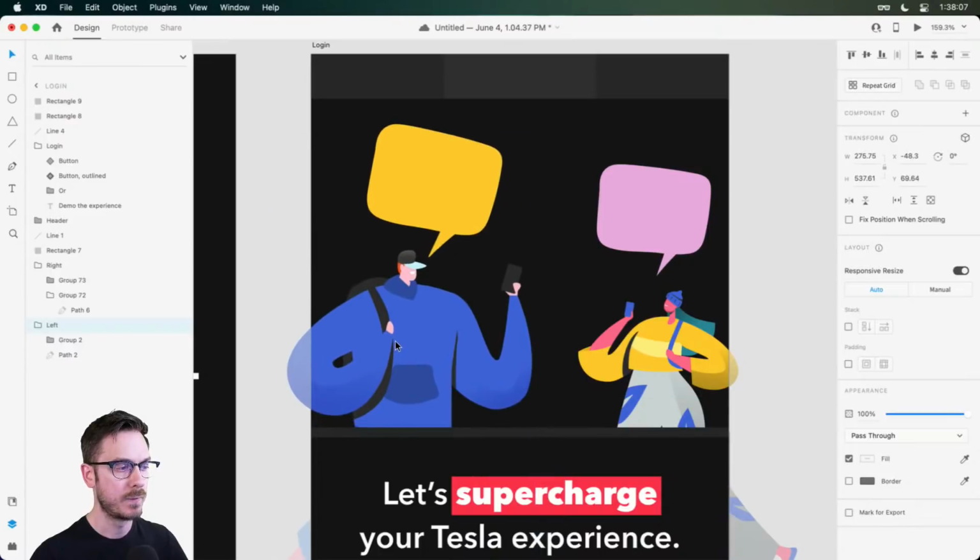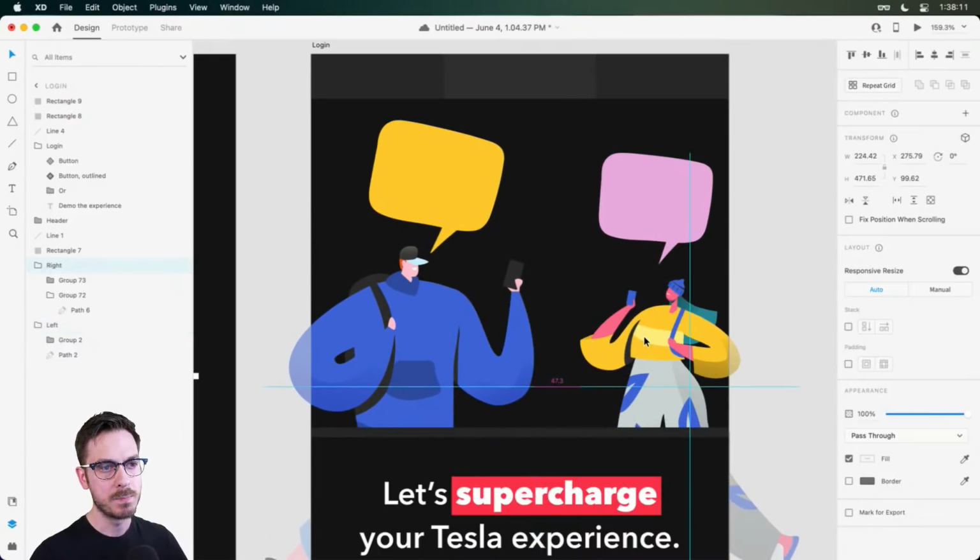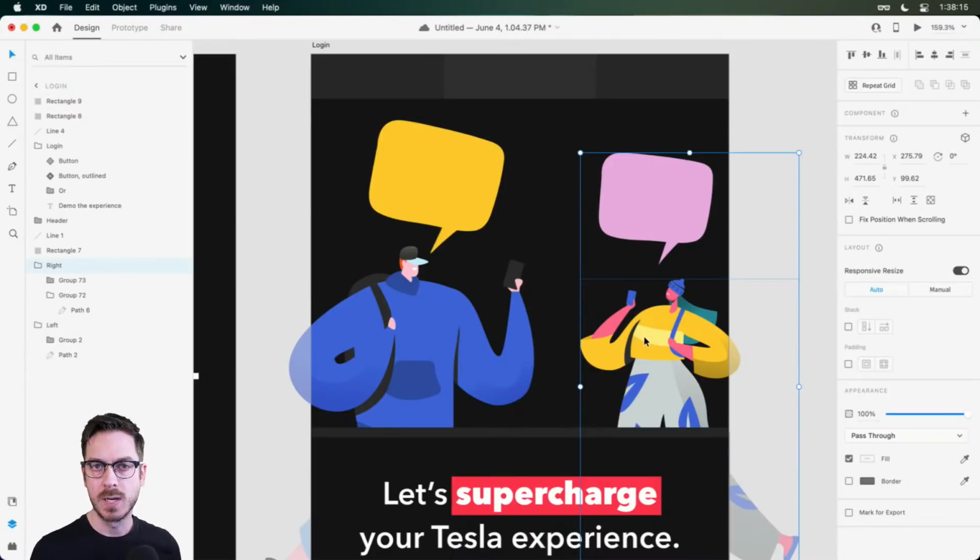And I think this is going to be perfect, because what we want to do is, since a big part of this application is all about shortcuts and very quickly being able to control your car, maybe have these people say something, right?